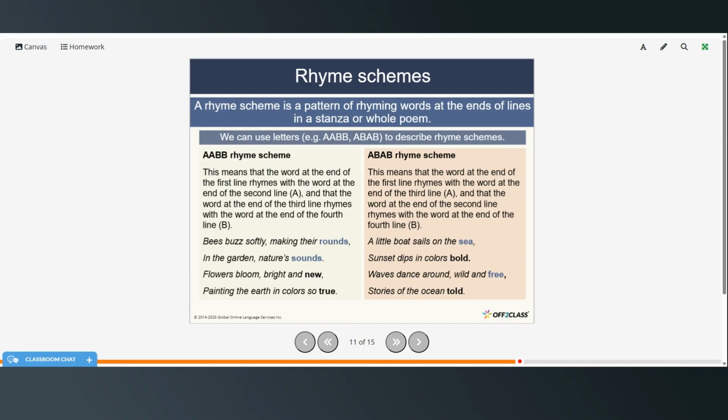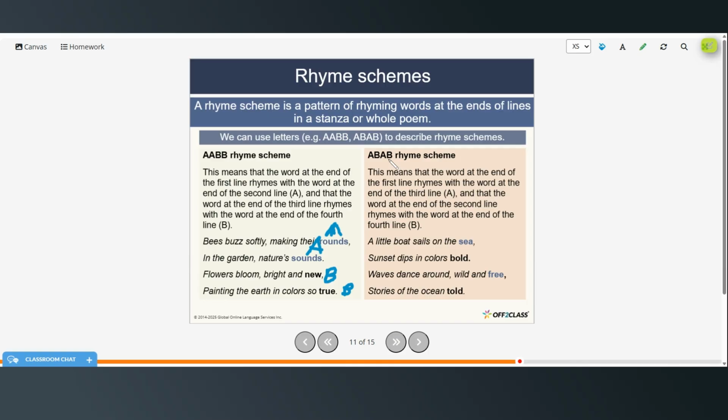So here's an example. Bees buzz softly, making their rounds. In the garden, nature sounds. Flowers bloom, bright and new, painting the earth in colors so true. So these are the A rhymes, and new and true are B. So it's AABB.